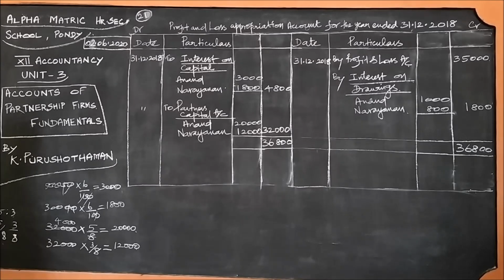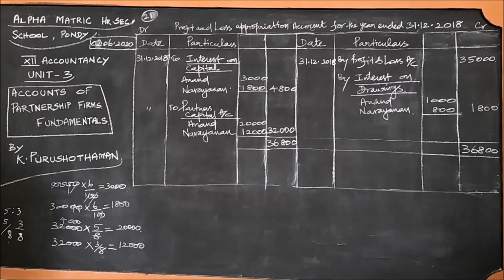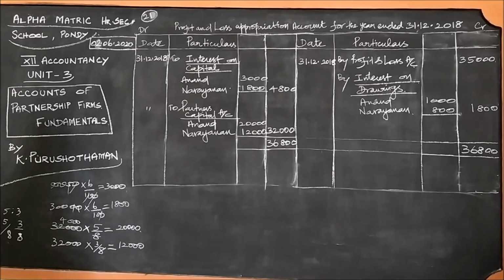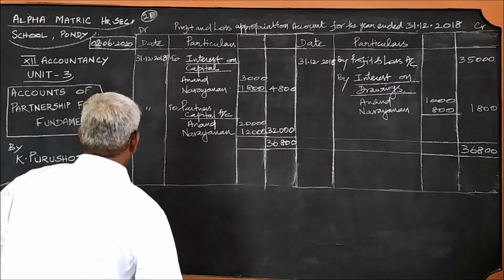Assume that the capitals are fluctuating, it is given. With that, what we must do is give necessary journal entries and prepare the profit and loss appropriation account. We have prepared the profit and loss appropriation account. Now we should pass necessary journal entries. What should be the journal entry?